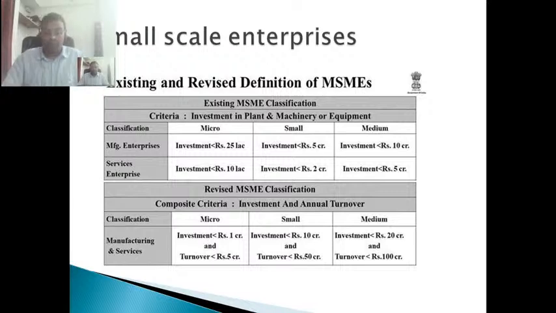Many of us don't have the capital to invest, like 10 lakh, 15 lakh, 20 lakh to start a business, but we have a very good idea. In that case, there is something called a seed capital bank. The government has a seed capital in every district, which provides a loan under MSME without any mortgage. A lot of benefits are there, but the only thing is we are not aware.